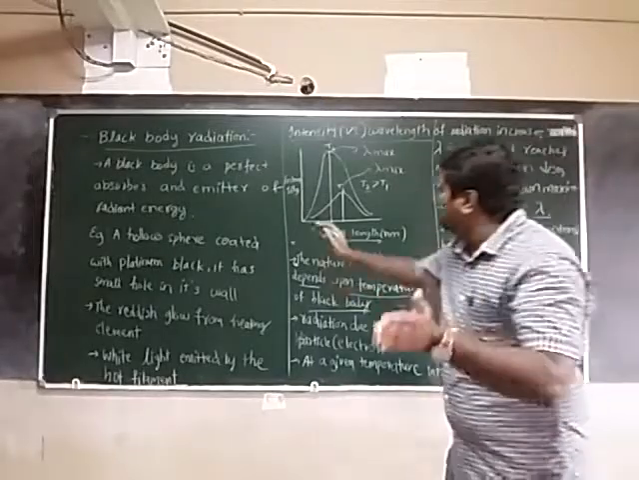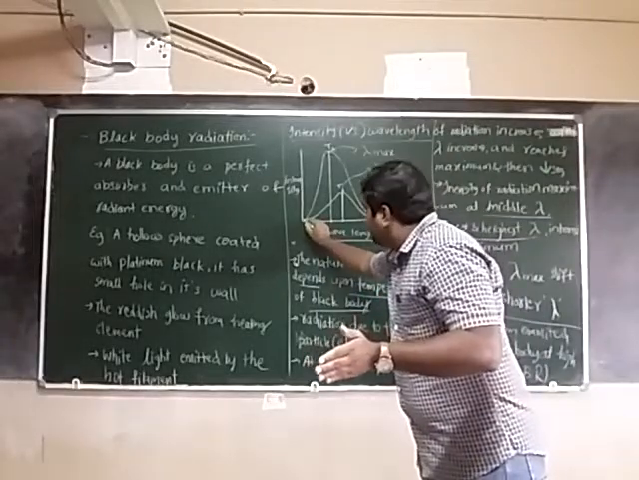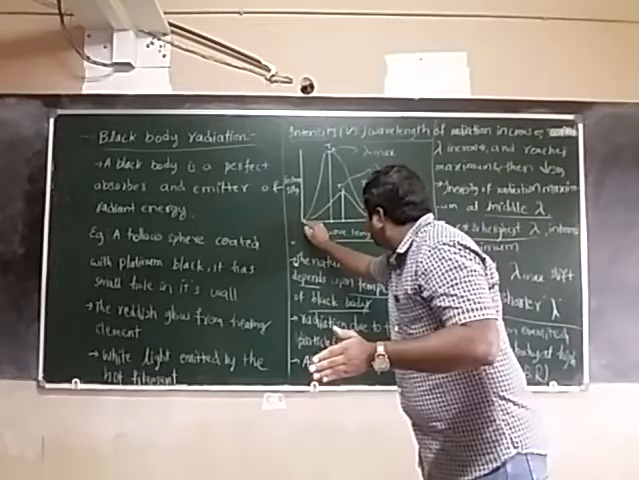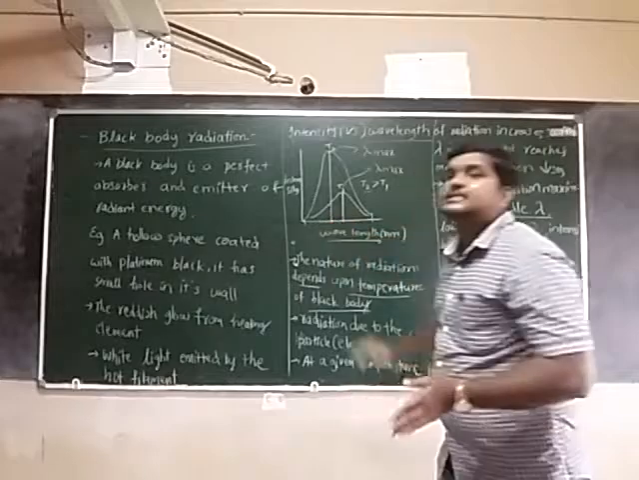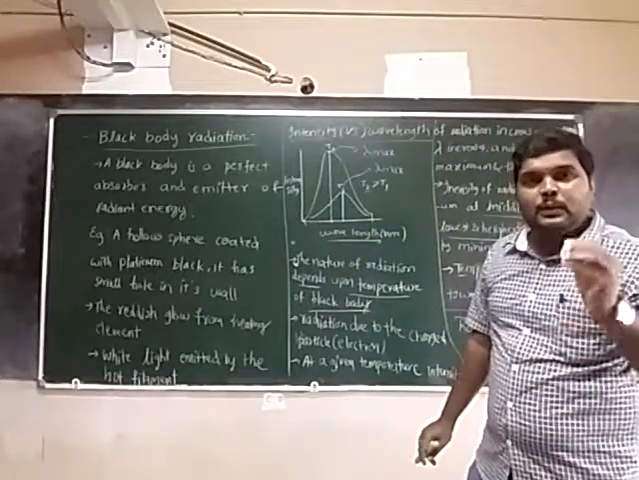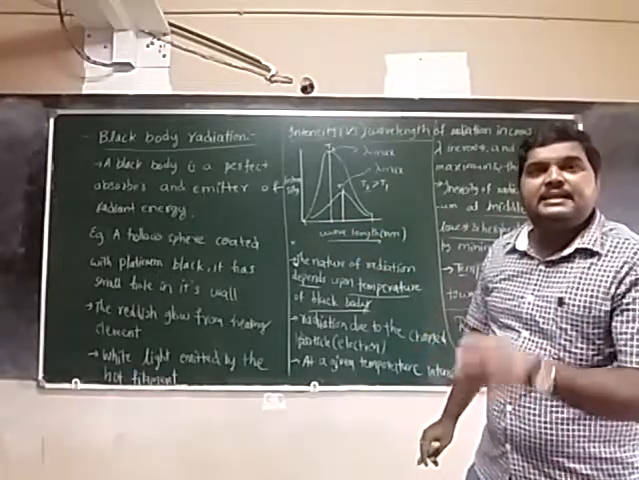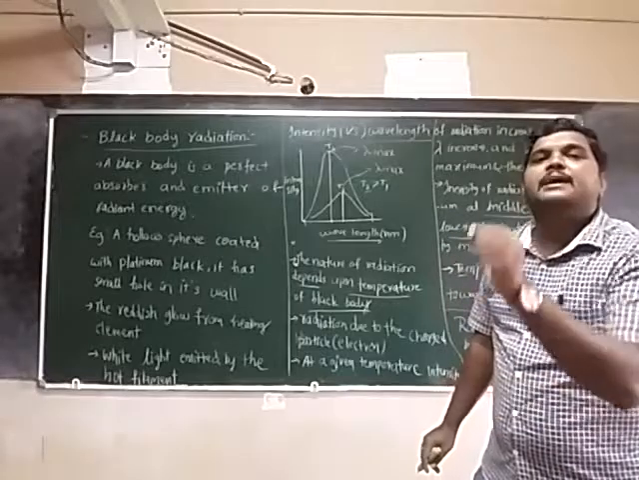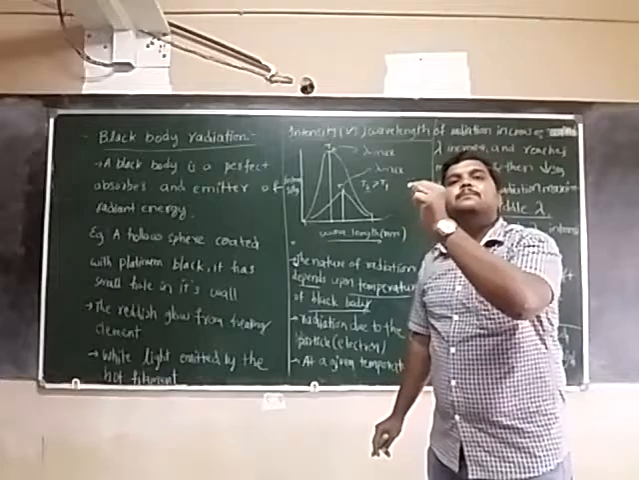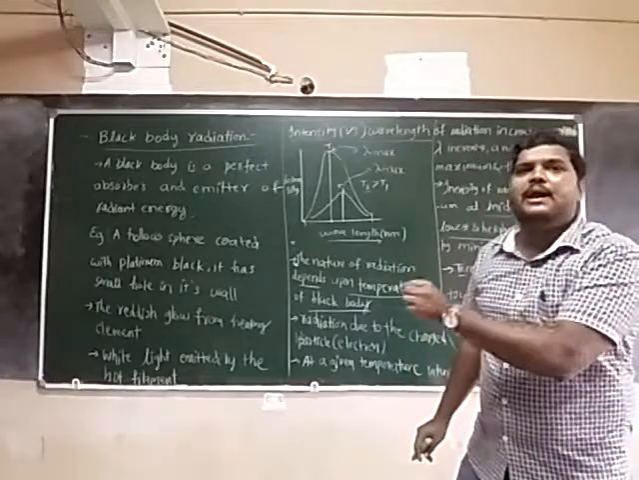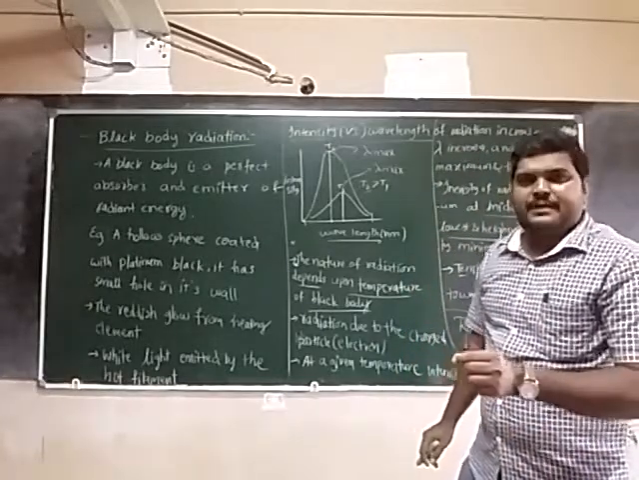At the lowest and highest wavelengths, intensity is minimum. At the middle of the wavelength, intensity is maximum. That maximum intensity, that particular point, we consider as lambda max.